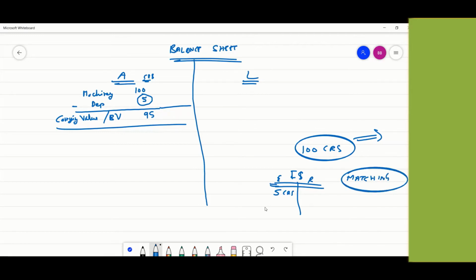Now, something very important, which will keep coming up in different parts: any big spending which companies do, like this 100 crores, they try to show it as an asset and not as an expense for the year. Because the moment they show it as an expense, the net profits for the year will go down. The obvious question in your mind will be, can they do that? The point is, there are a lot of ways to bend the rules in accounting.